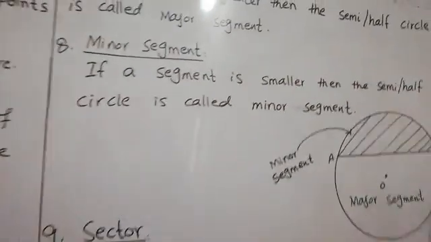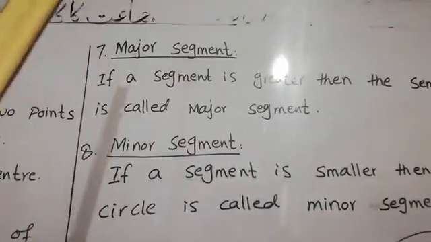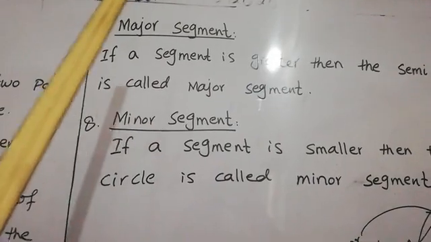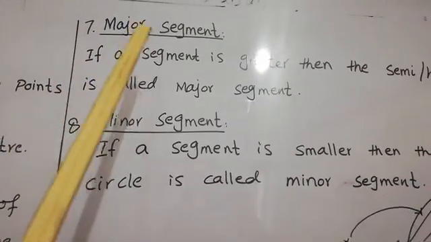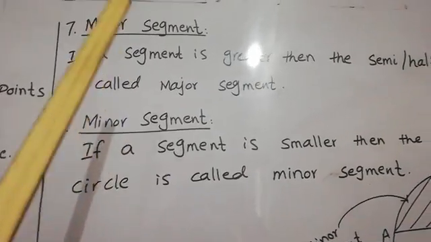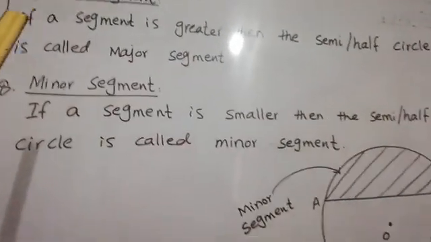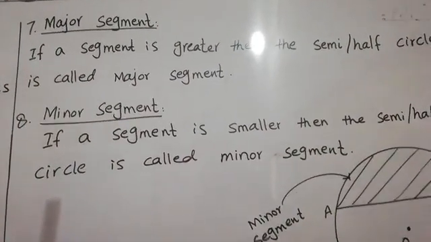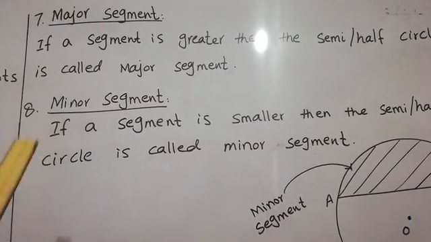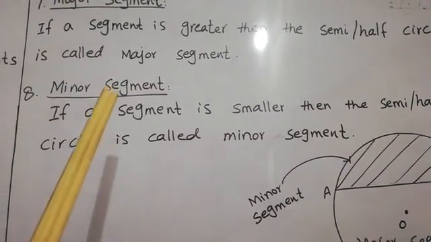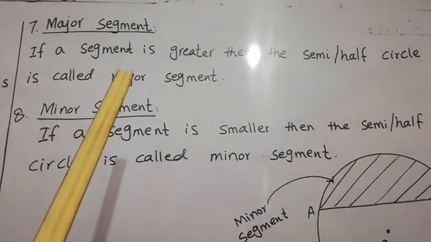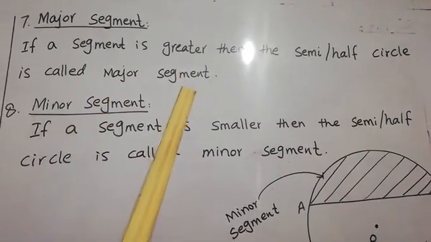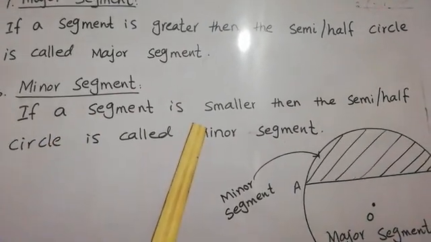Now we will move to our next two definitions, because these two definitions are the types of segments. First one is major segment and second one is minor segment. Remember one thing, my dear students, whenever we discuss the major or the minor concept in the circle, major goes with greater than semicircle and minor means smaller than semicircle.